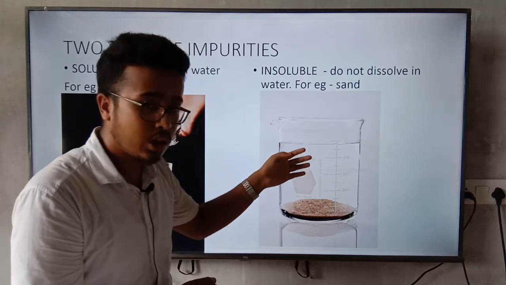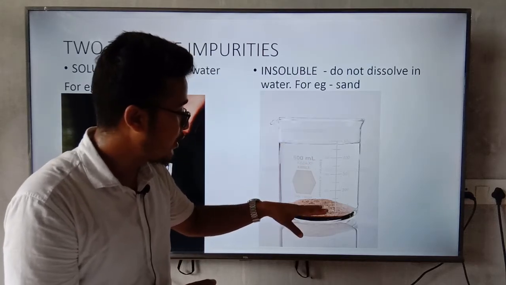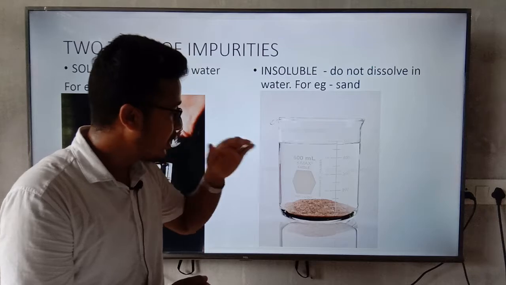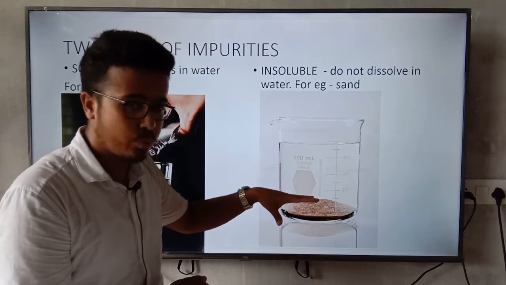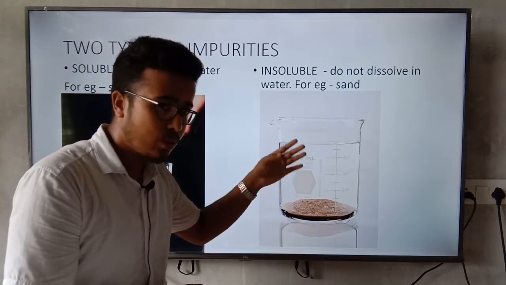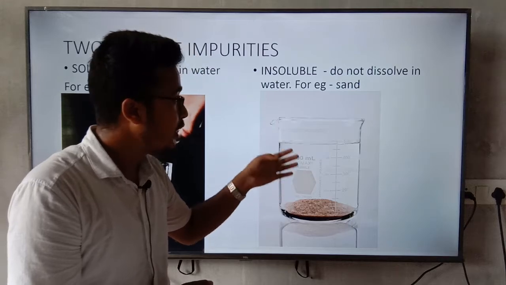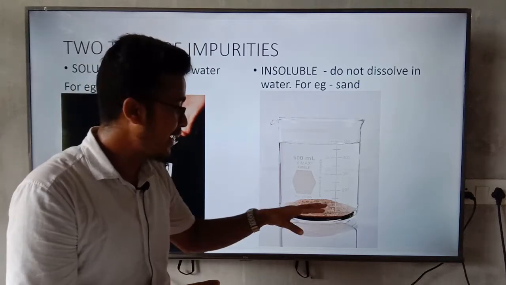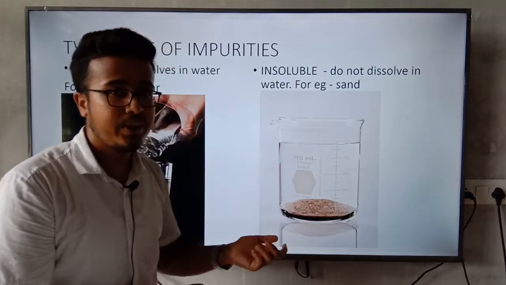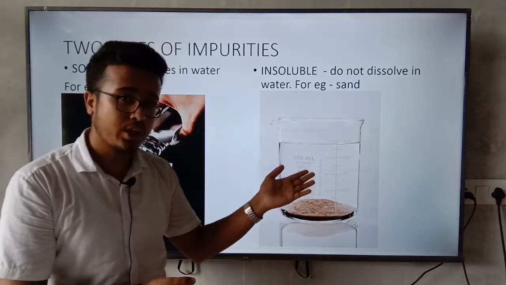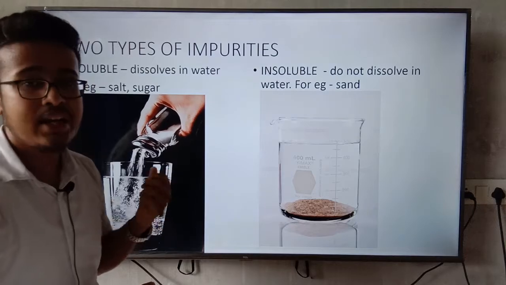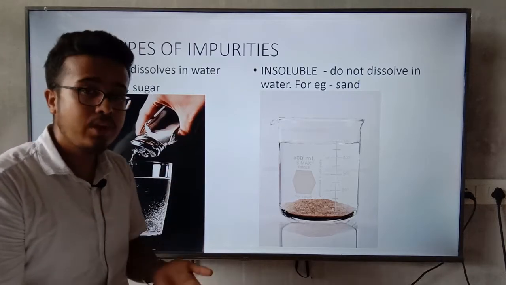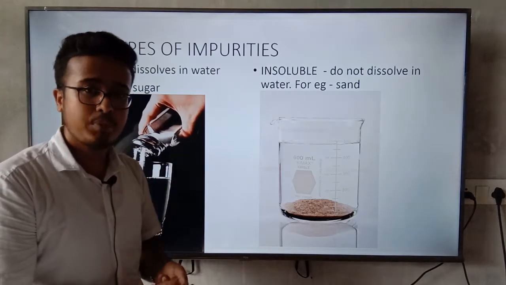So here it is water, and here it is sand. Now this sand is not mixed with this water. Okay, so it means it is insoluble impurities. So sand is the insoluble impurities. It is not dissolved in water, while sugar and salt are soluble impurities, which are dissolved in water.